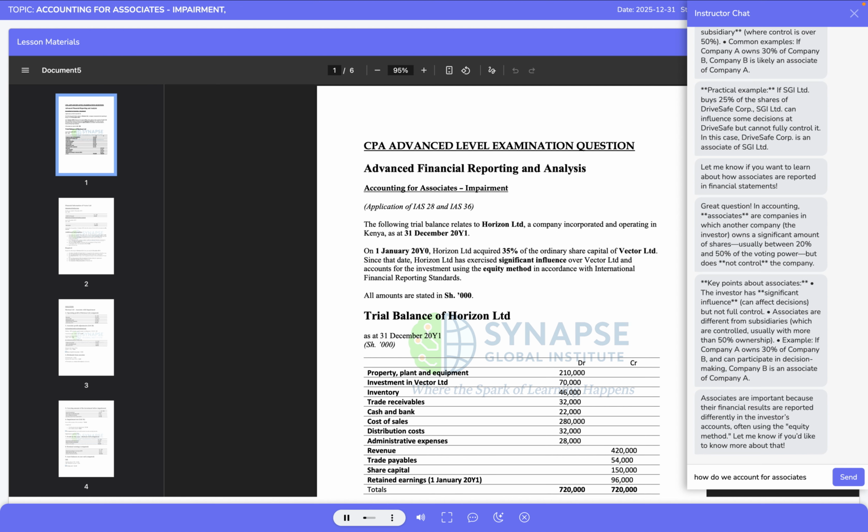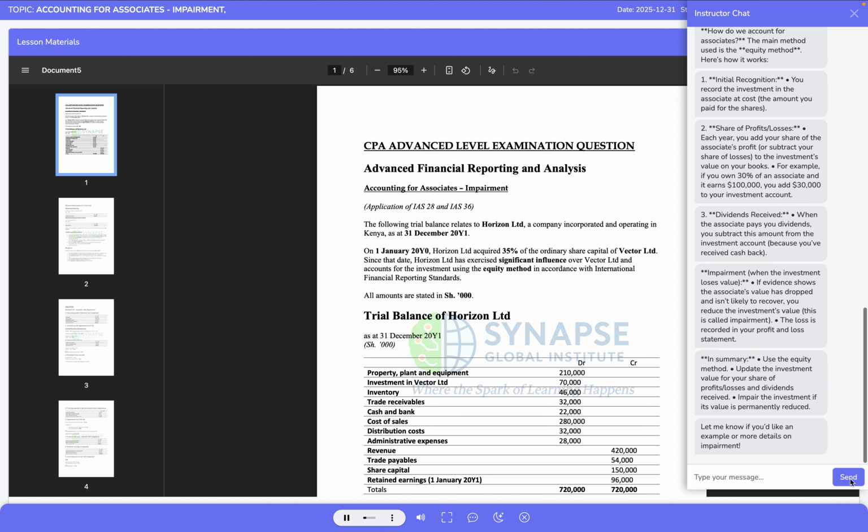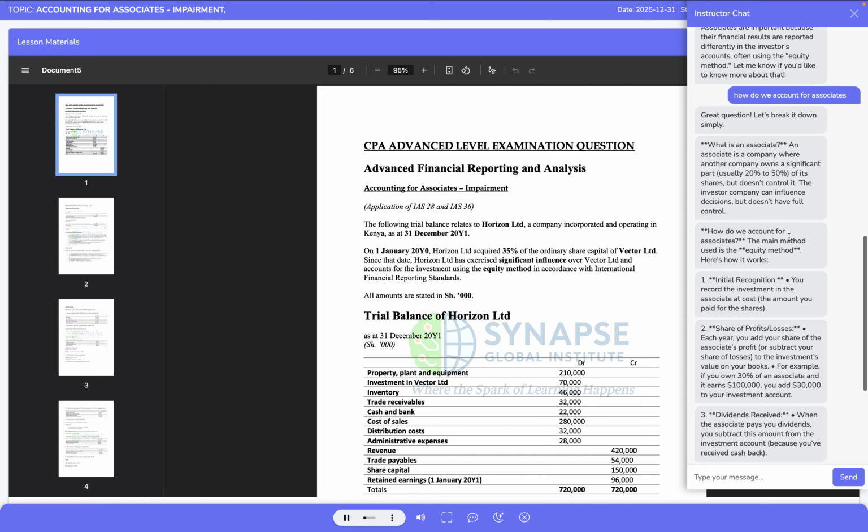This topic is frequently examined and tests both technical accuracy and disciplined presentation, so we will approach it carefully, section by section, ensuring that every figure and requirement is fully understood before moving to adjustments, and finally the financial statements.